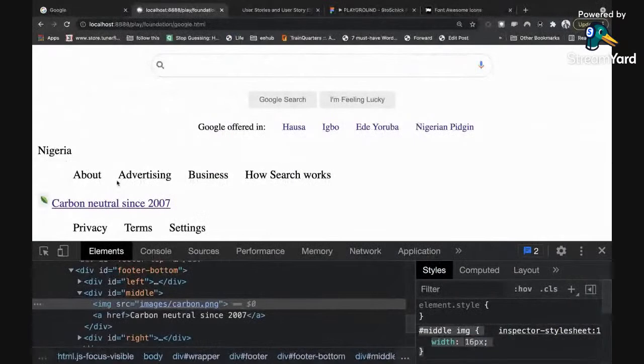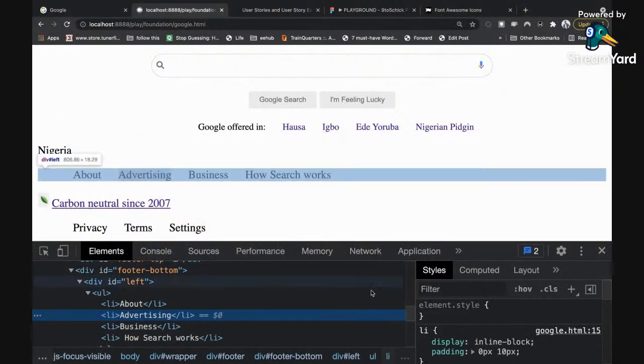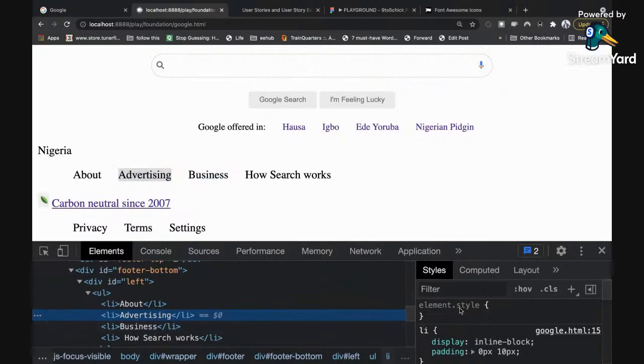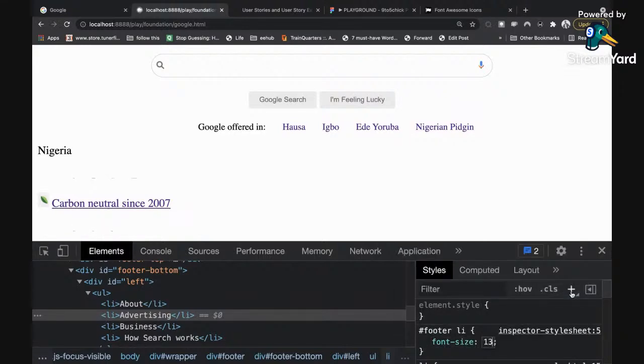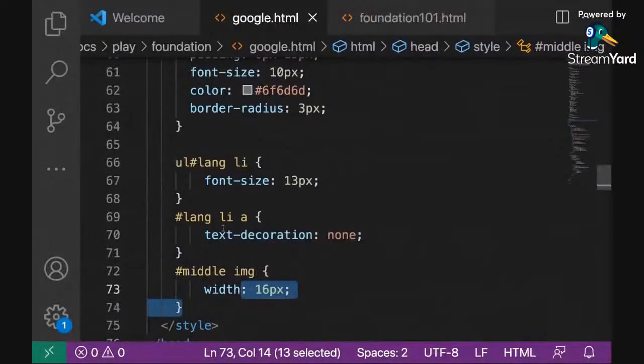So if you notice that there is a background color, then let's reduce the font size of all these texts in the footer. So I'm going to say all the LIs inside the footer, their font sizes should be about 12 px, something like that, right? Then I'm going to copy that. I'm going to come here and paste it right in my styling.